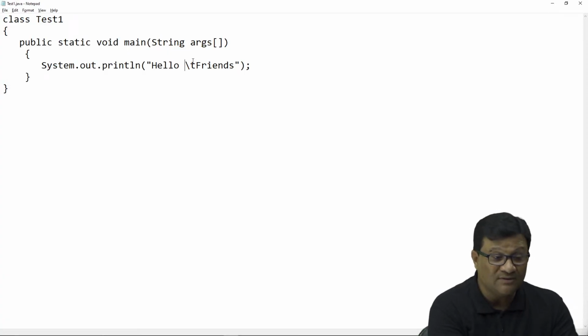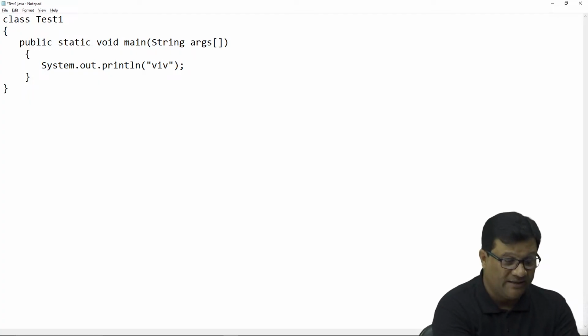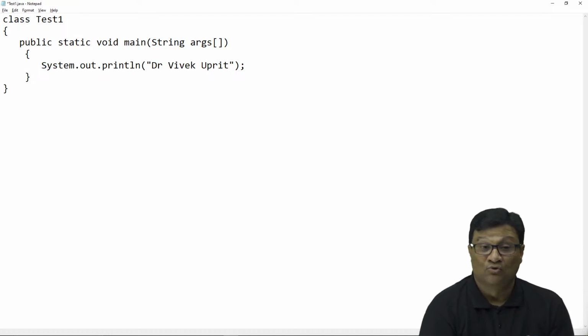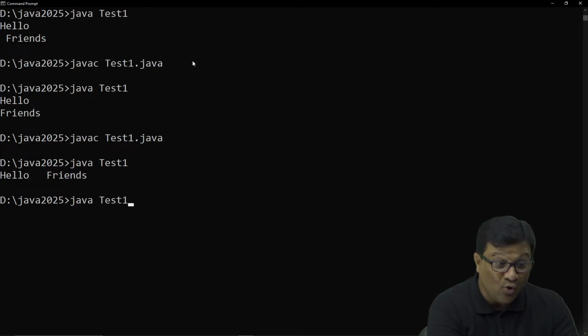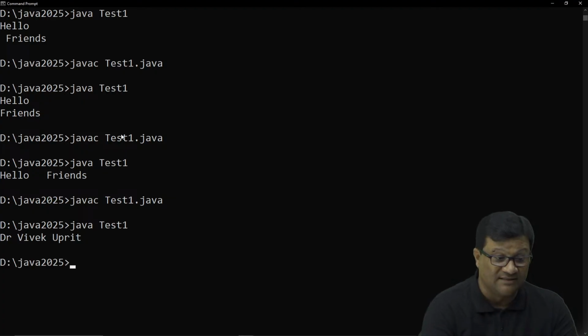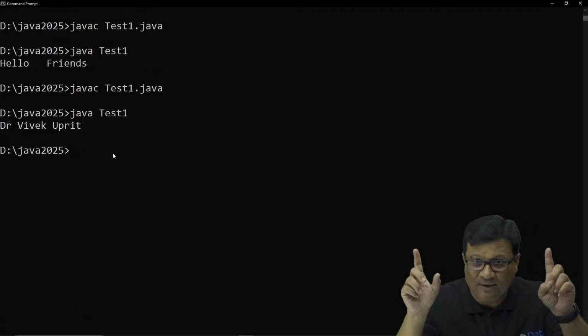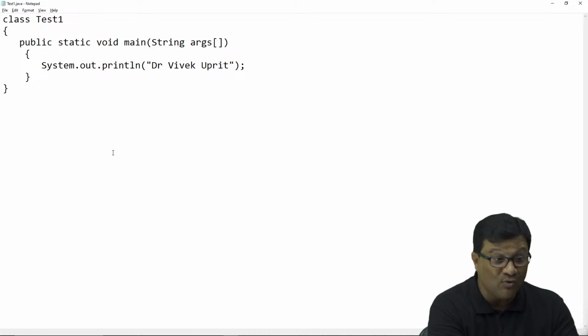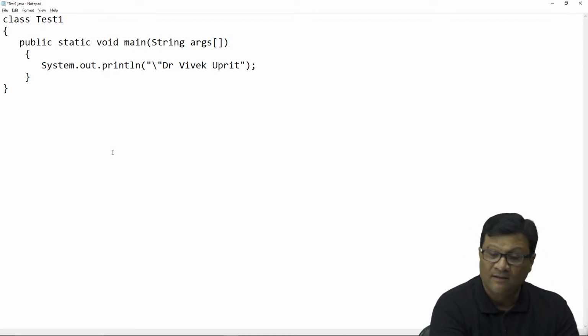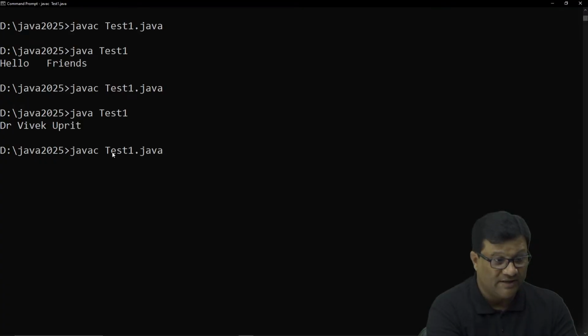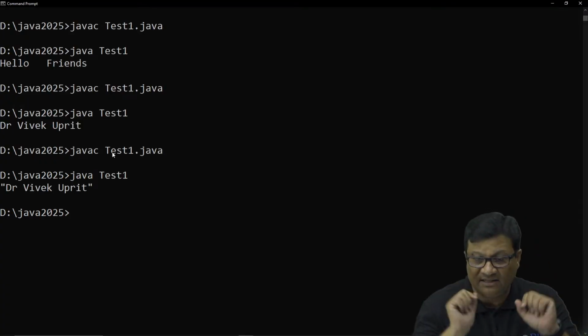And if I use, instead of this slash t, let me write this: suppose my name is Dr. Vivek Uprit. When I compile this program, see there are no double quotes in my output screen. It's Dr. Vivek Uprit only, but I want double quotes around my name. So if you want double quotes, what special character do we need to use? Slash double quote, and then again slash double quote, so that you will get double quotes on your output screen. See this one. When I compile and run this, now your name is in double quotes.